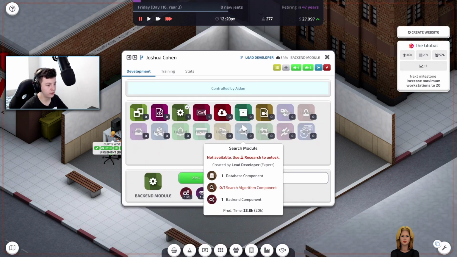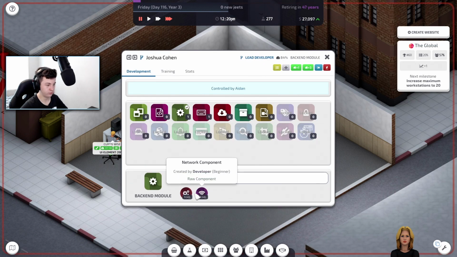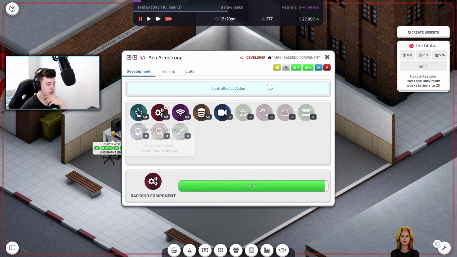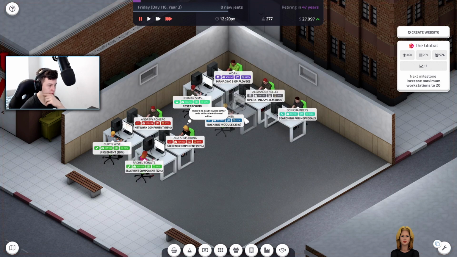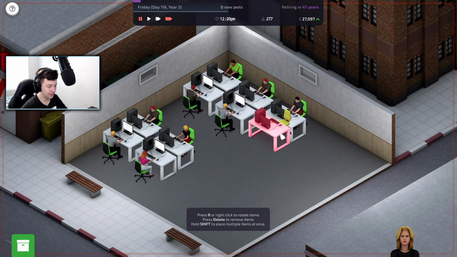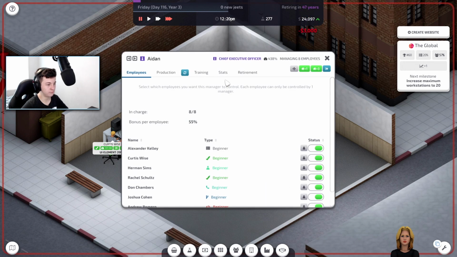Who would we realistically need to get in here? We got 49. Is that 49, or is that 49 components? We've got plenty of components. I don't think we're struggling on components. I think we realistically need to get this guy in here. So let's go to desks and let's get another lead developer in here.